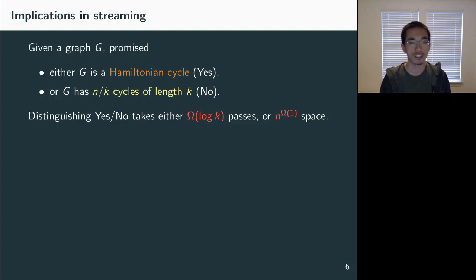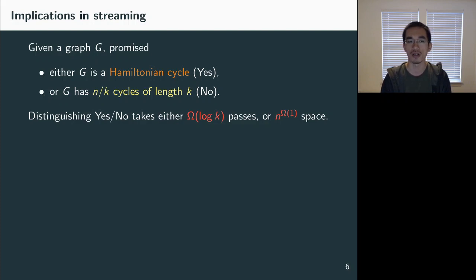It's worth noting that the naive reduction actually requires k in this case to be even, because otherwise in the no case we won't be able to decompose this graph into 2 disjoint perfect matchings. But it turns out that there's a trick we can apply directly to the hard instance, and it allows us to prove the lower bound directly for all k that is at least a sufficiently large constant.